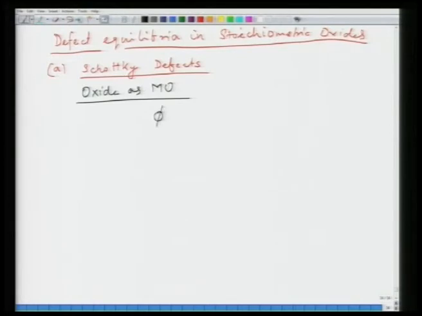I can write 0 or null to be equal to VO plus VM double dash. Okay. Now, VO is a doubly charged oxygen vacancy and VM is a doubly charged cation vacancy. So, what is the equilibrium constant for this reaction? Now, treat this as a chemical reaction.